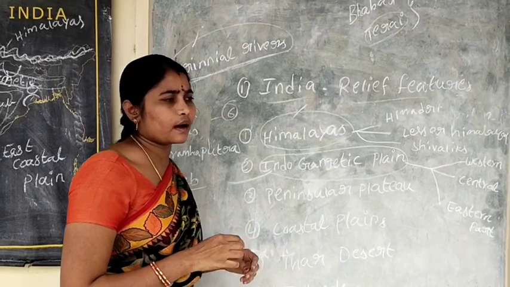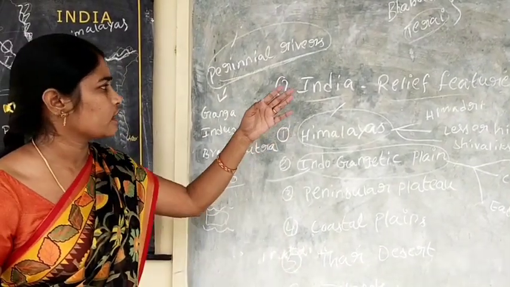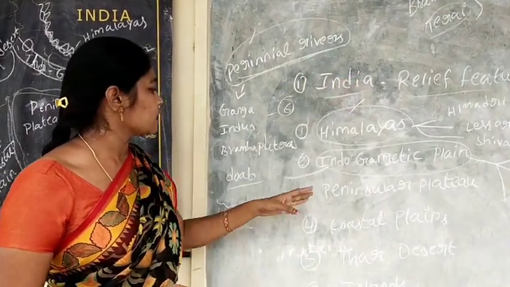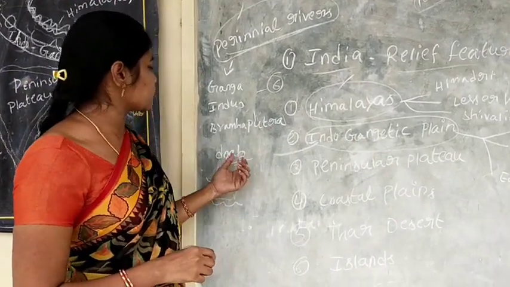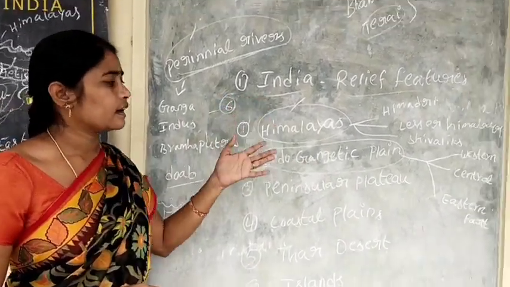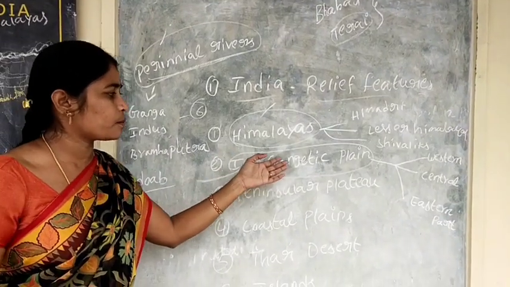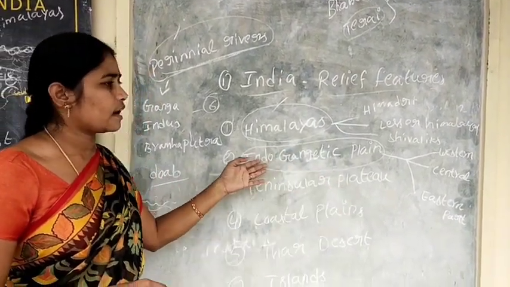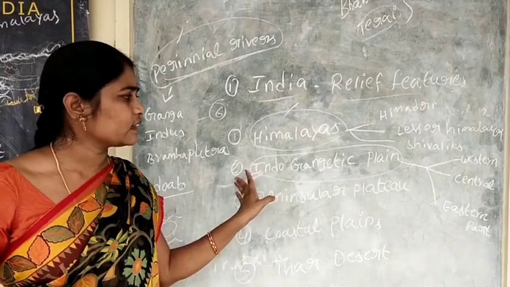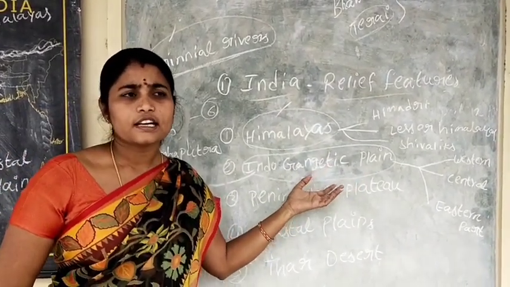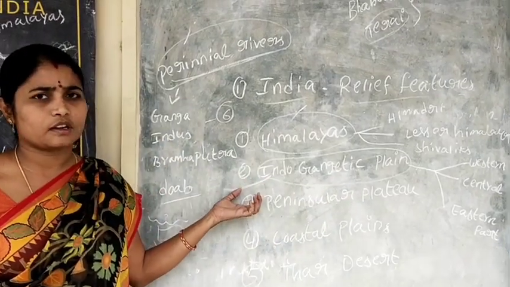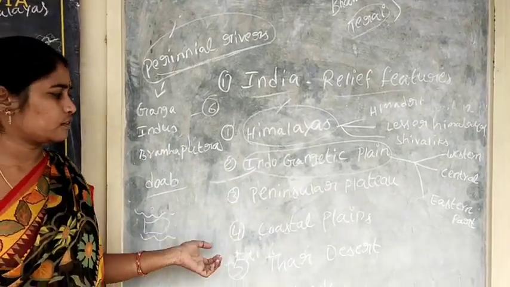The swampy and marshy soil region is called Terai. So students, in the Indo-Gangetic Plain, these questions come: Doab, Bhabar, Terai, how many parts are in the Indo-Gangetic Plain, and why the Indo-Gangetic Plain has high population density. These are the questions coming from the examination point of view.